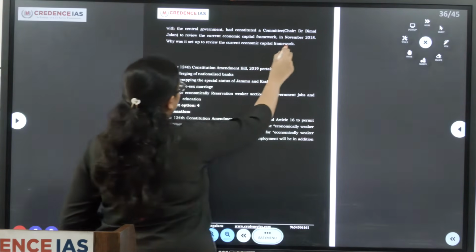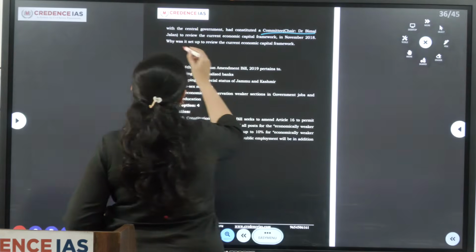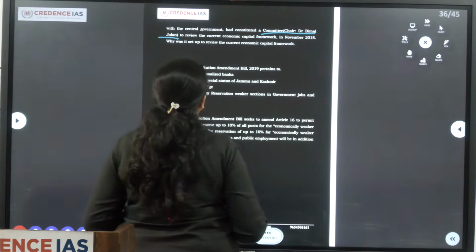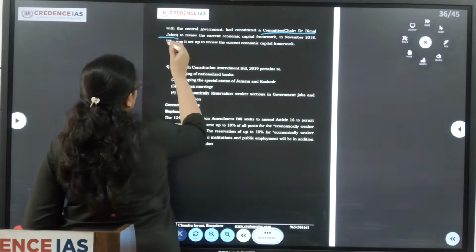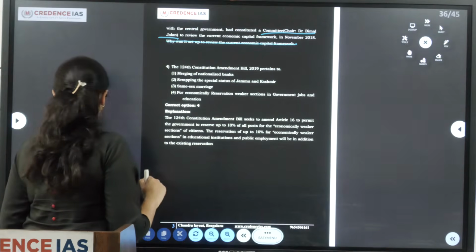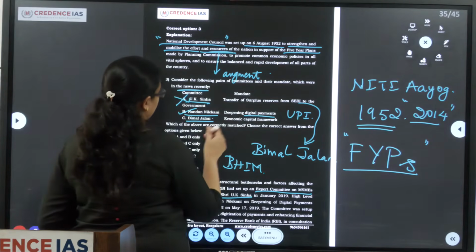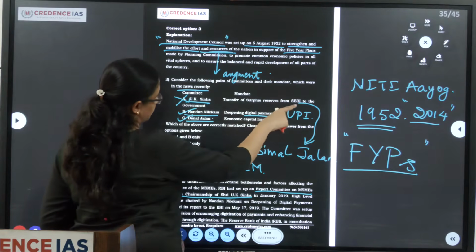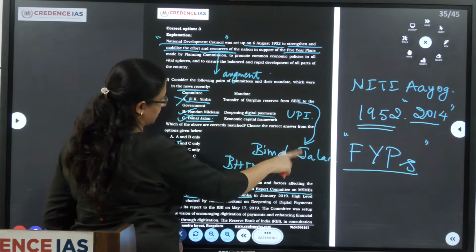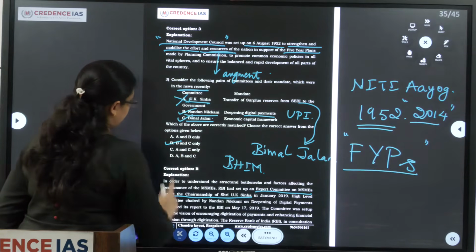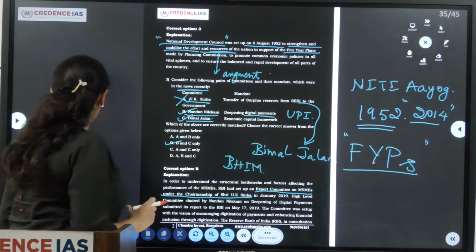The Reserve Bank of India, in consultation with the central government, constituted a committee once again under Bimal Jalan to review the current economic capital framework in November 2018. So, economic capital framework, Bimal Jalan. Again, transfer of surplus reserves from SEBI to the government was also set up under Bimal Jalan. So this is wrong. Only these two are correctly matched. Hence, the option is B.